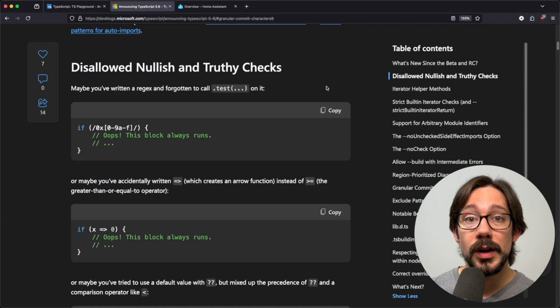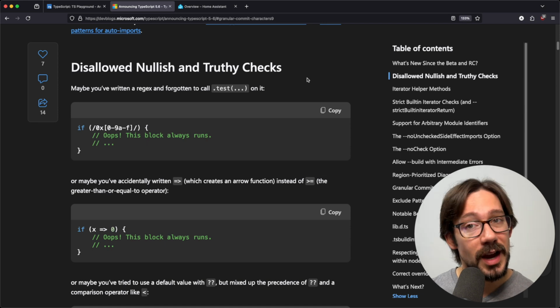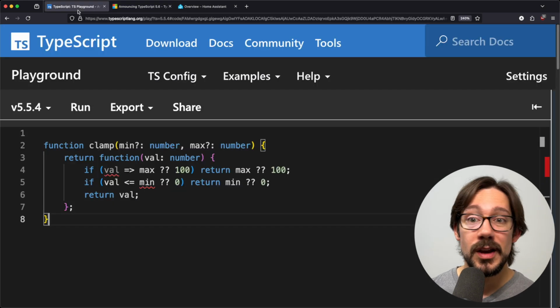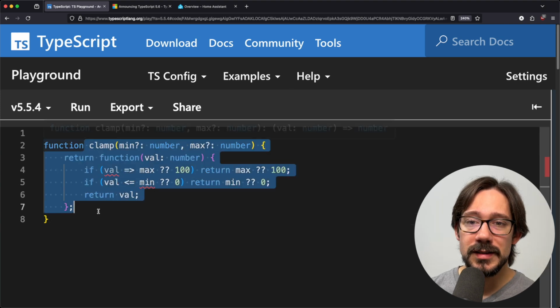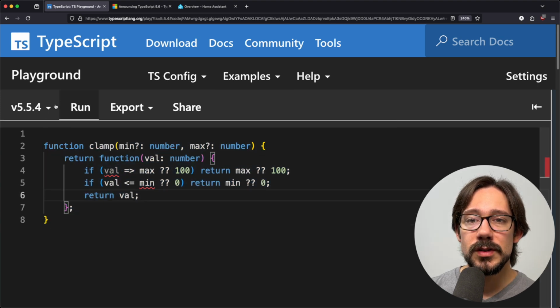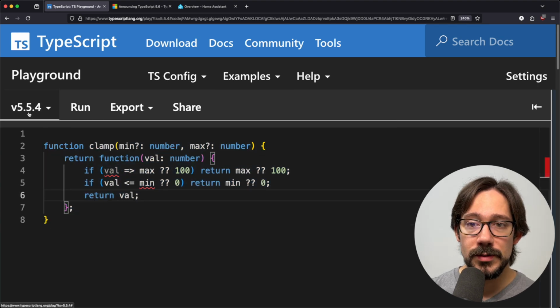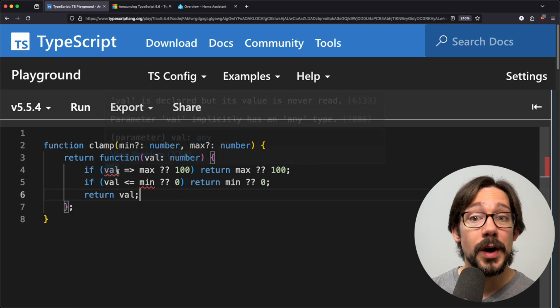This, I think, is a pretty cool and useful check that is not really type specific so much as just something that the TypeScript engine can tell us about in our JavaScript. Let's take a look at this example. Here's a clamp function. This is currently running TypeScript 5.5, as you can see. And we do have errors at the two bugs in this code.